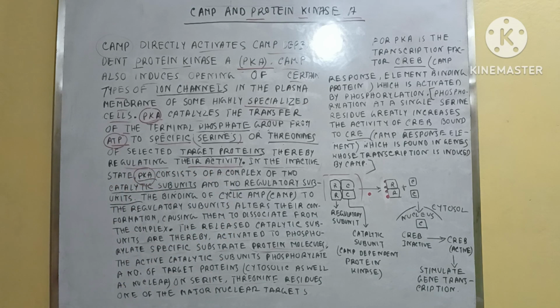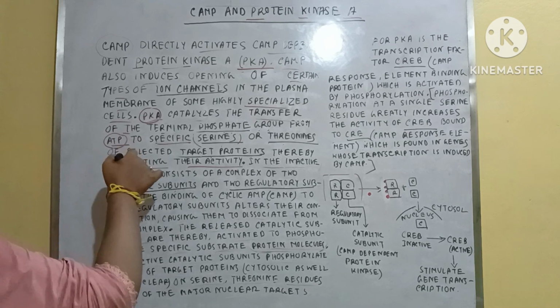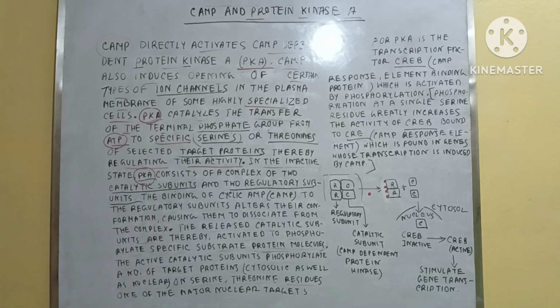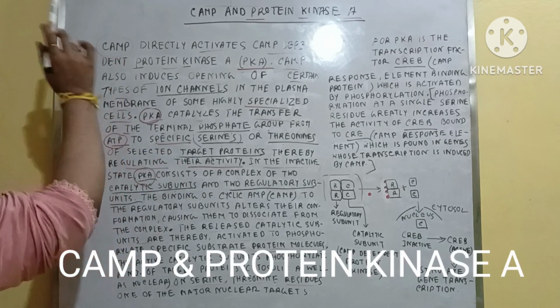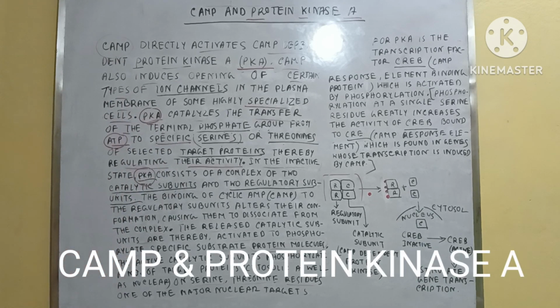Whose activity? The target proteins' activity is regulated by PKA. And in that situation cAMP has an important role.